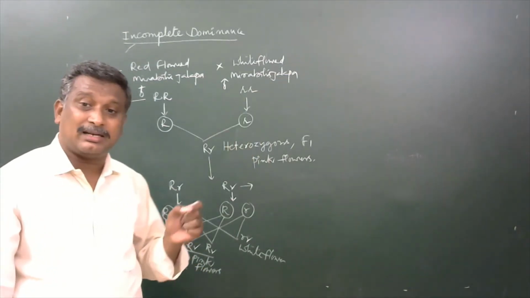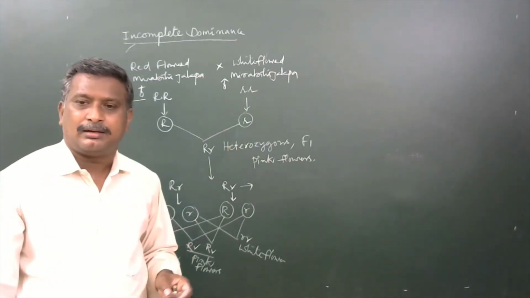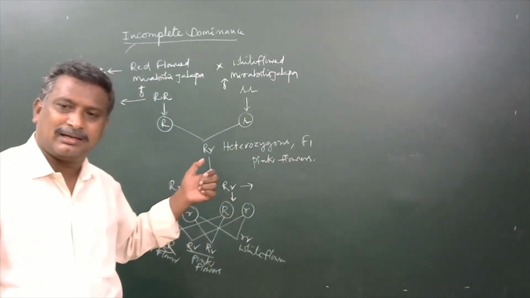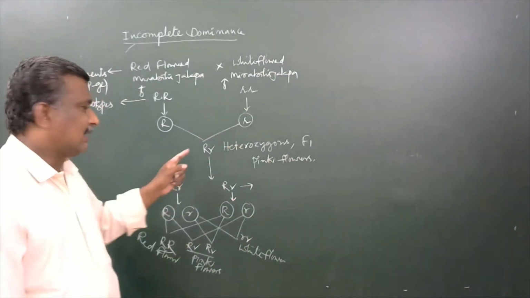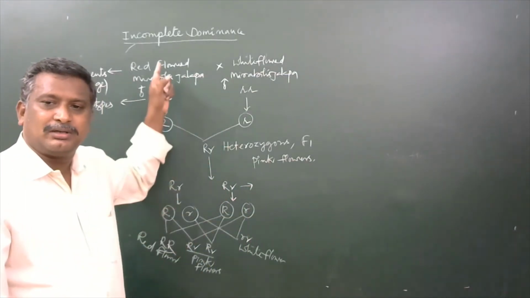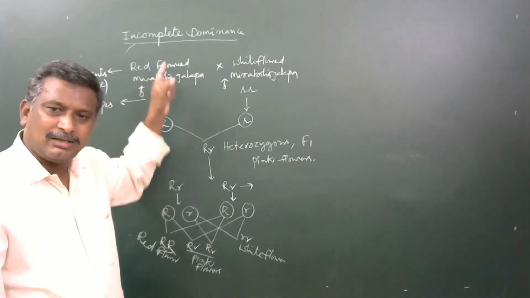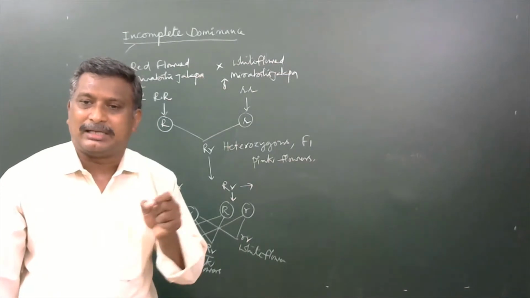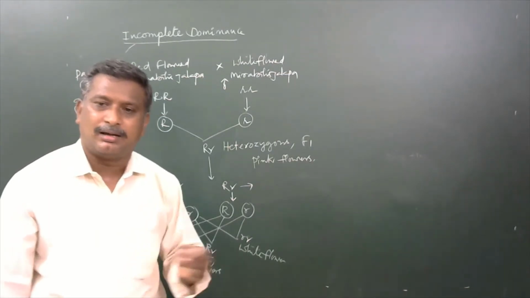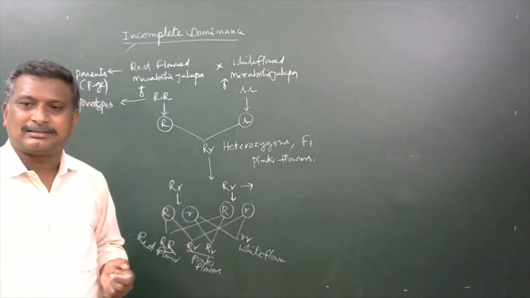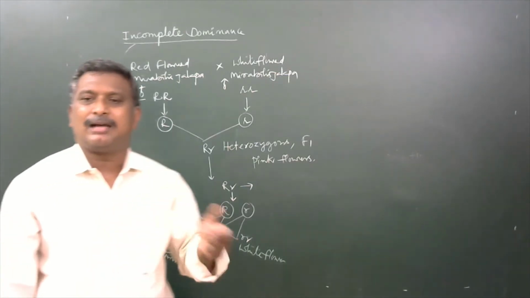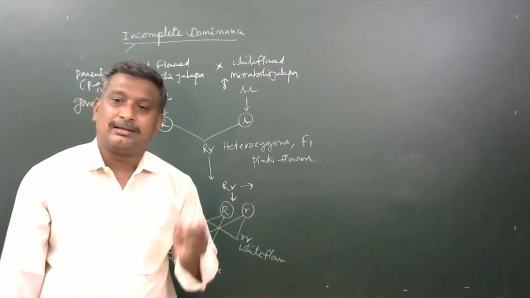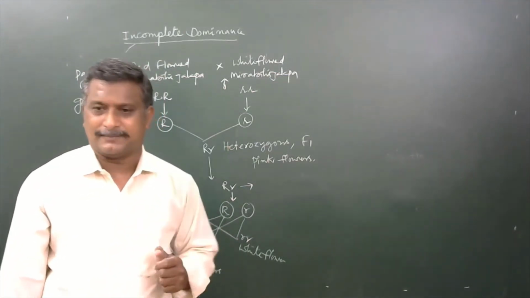So that small r is never dominated by capital R, the dominant gene, meaning the capital R meant to produce the red colored flower does not completely act as a dominant gene on the small r gene. It is not completely dominant, so it is said to be incomplete dominance.